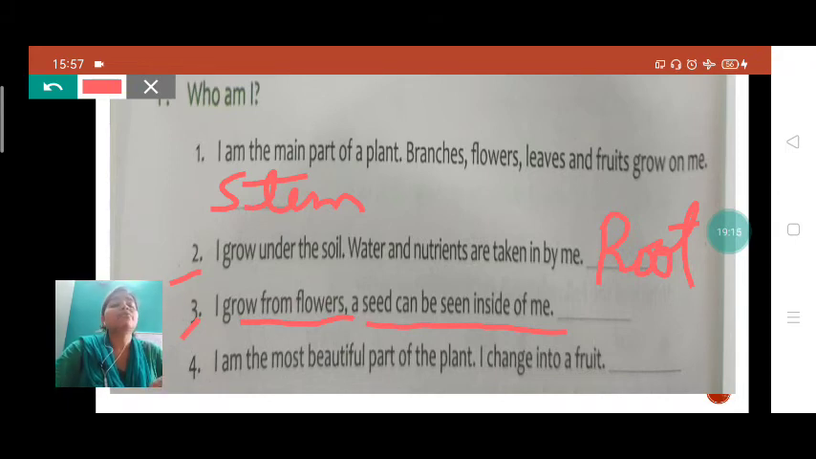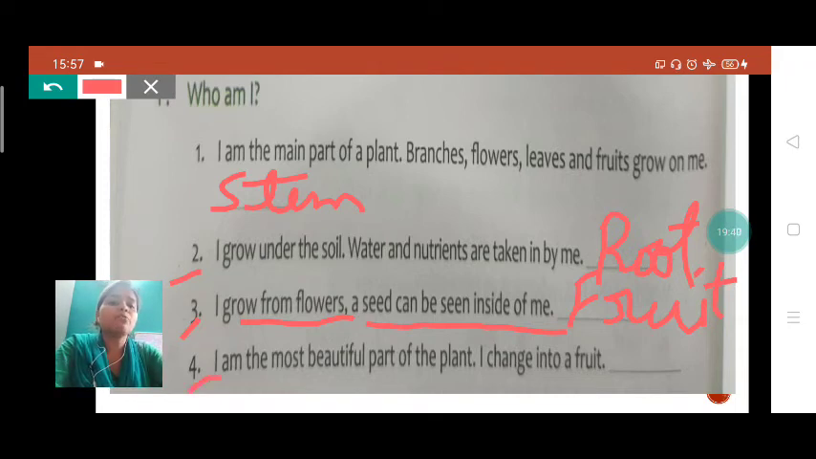Yes, a fruit comes from a flower, and in fruit we can see little, small seeds are present. Okay, so the answer will be fruit here. F-R-U-I-T. Okay, fruit will be the right answer here. Now see the fourth one.